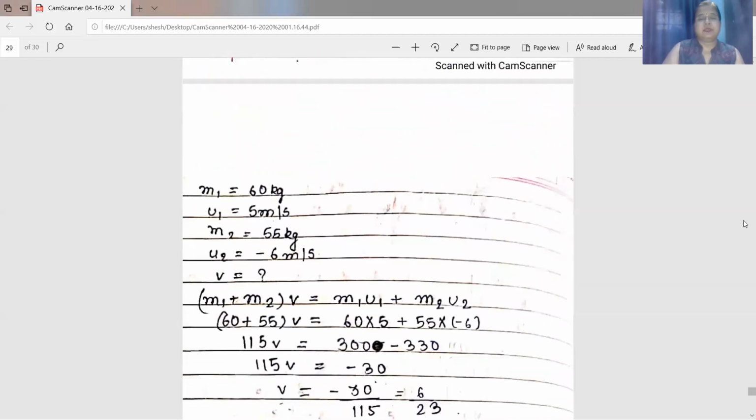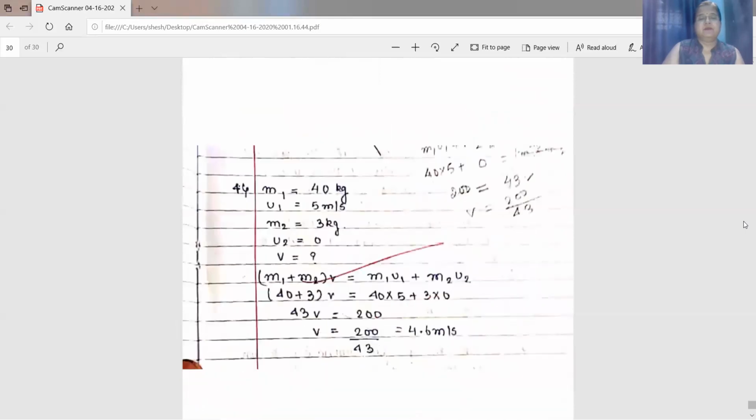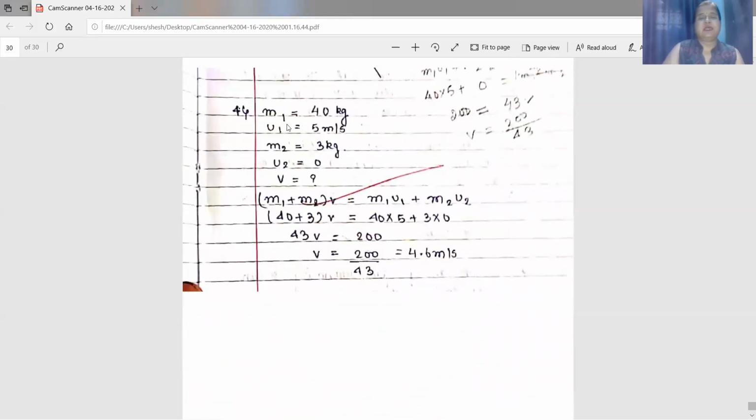Now come to the solution. Mass of the girl is 40 kg. Her velocity is 5 meter per second. Mass of the cart is 3 kg. Velocity of the cart is 0. It is at rest. You are asked to find out the common velocity with which they move together. Applying law of conservation of momentum, (m1 plus m2) into V. V is the common velocity. This is equal to m1 u1 plus m2 u2.